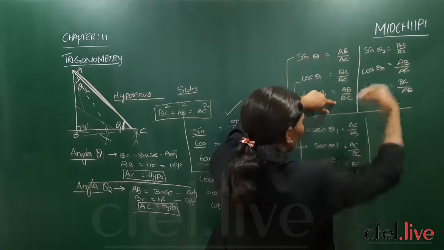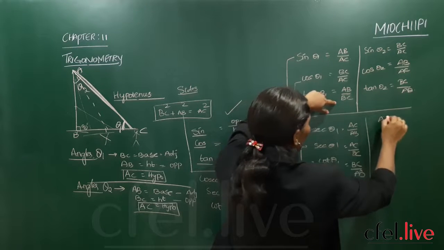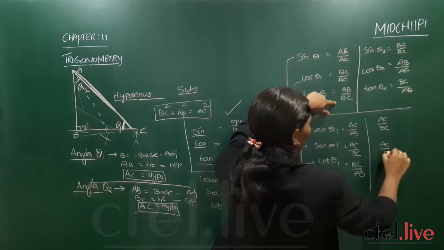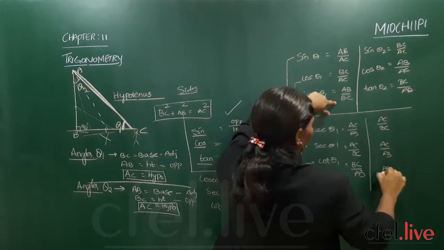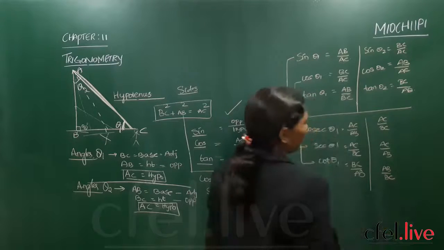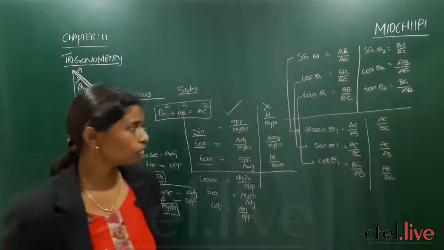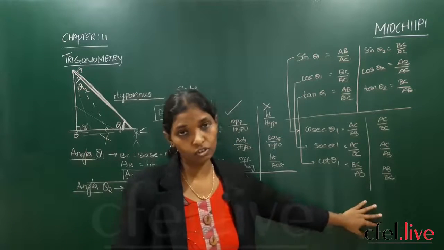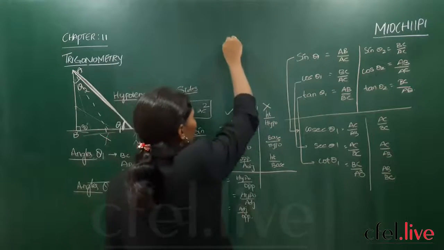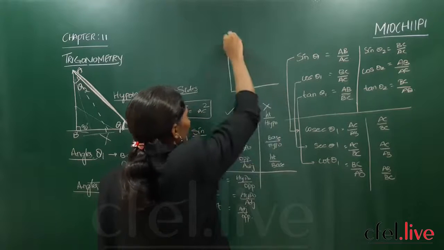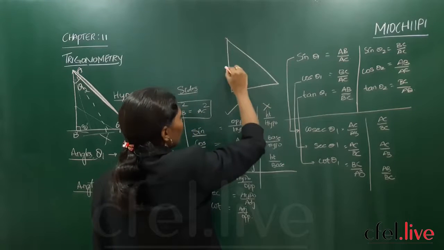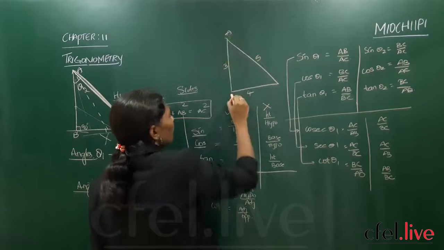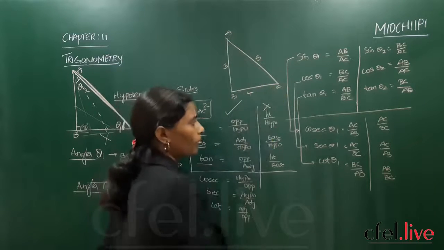Now if you go for theta 2, right? AC by BC, AC by AB, and AB by BC. Madam, so it is exactly opposite, no? So can we go like this? See, I have given you the sides ratios, but in a triangle, for example, I am taking a triangle 3, 4, 5 centimeters, A, B, C.